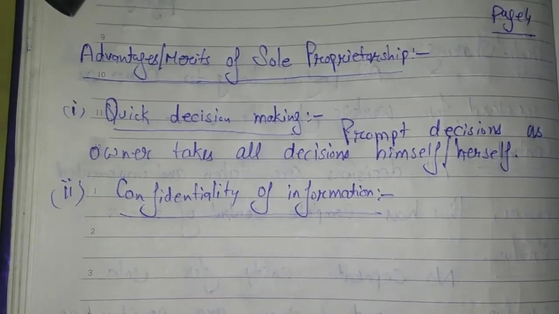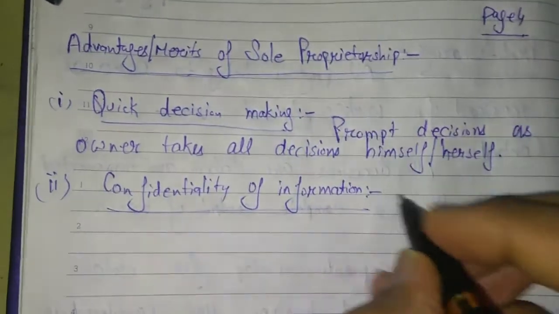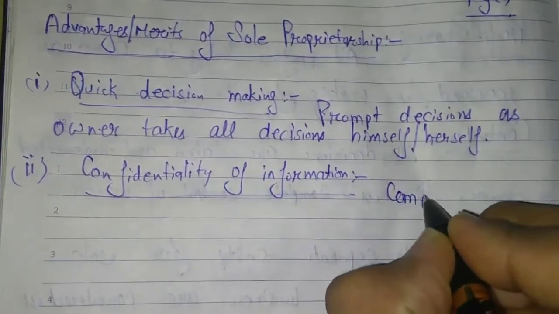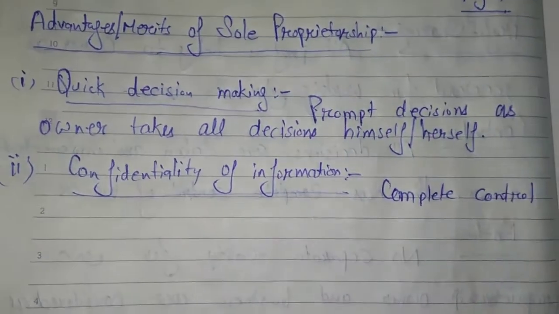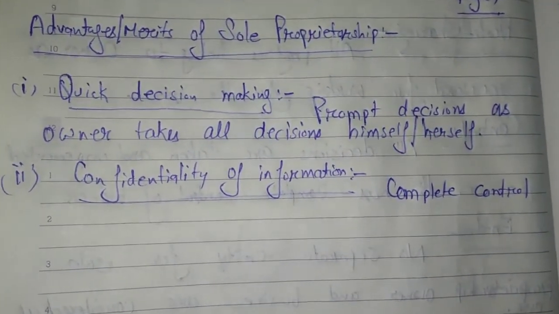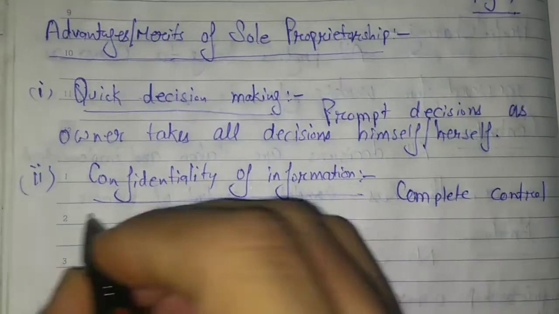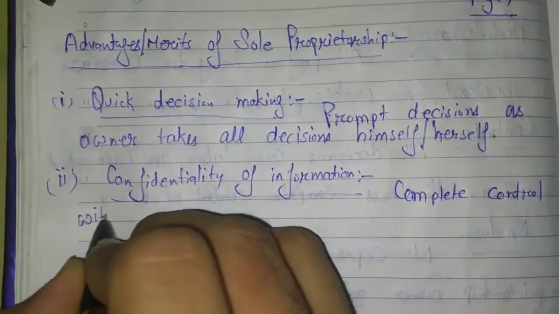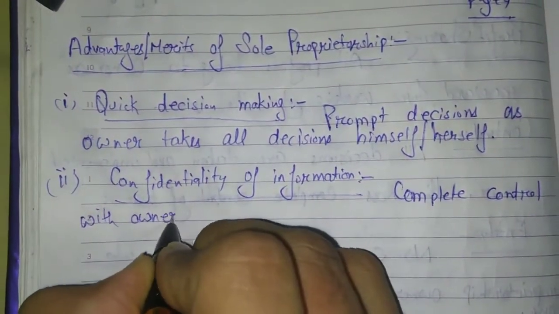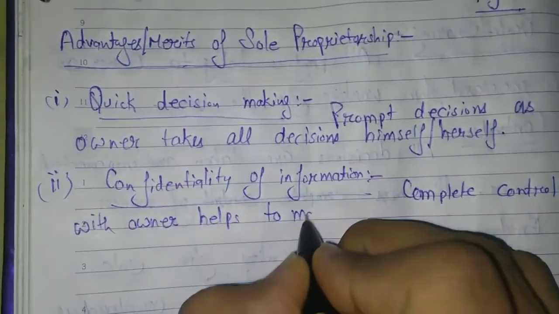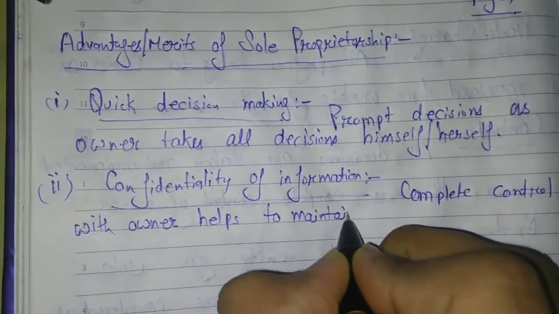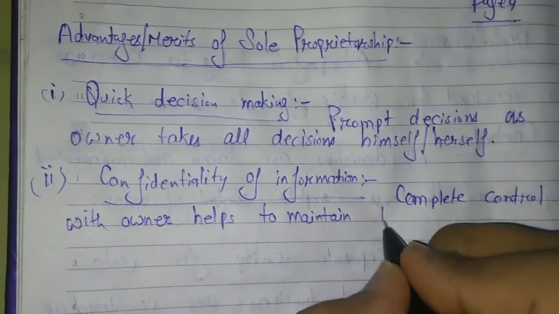So you can write here: complete control with owner helps to maintain business secrecy.